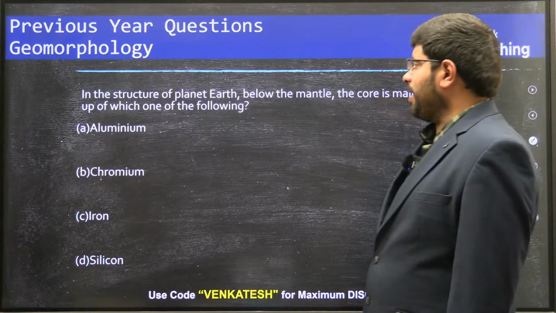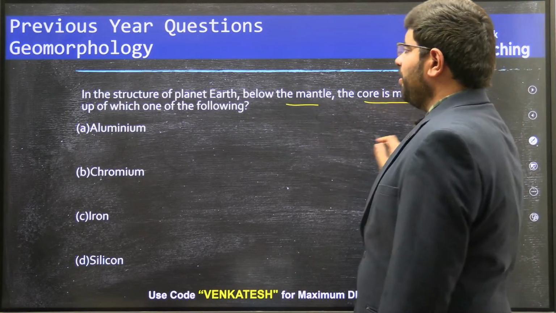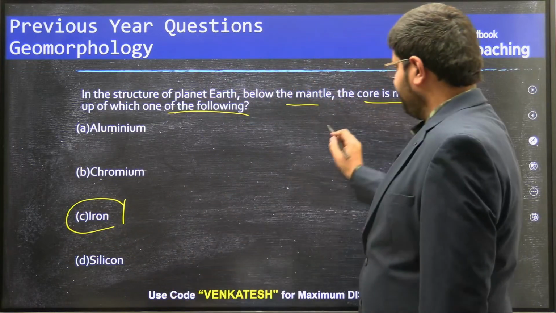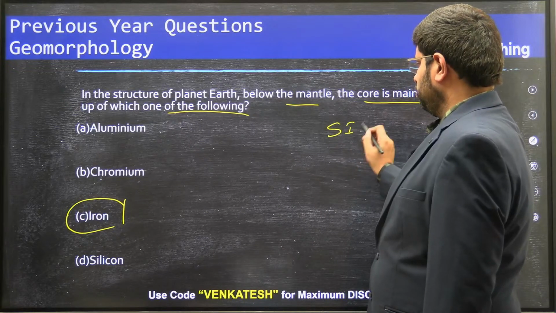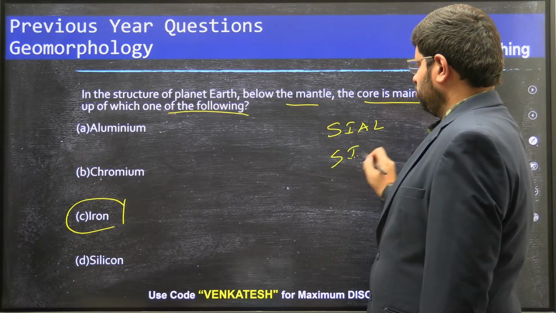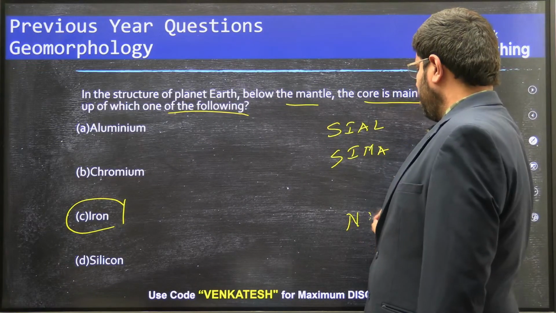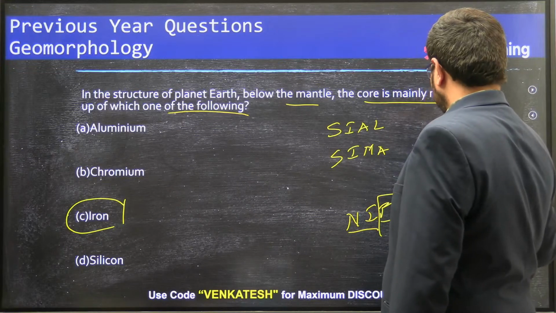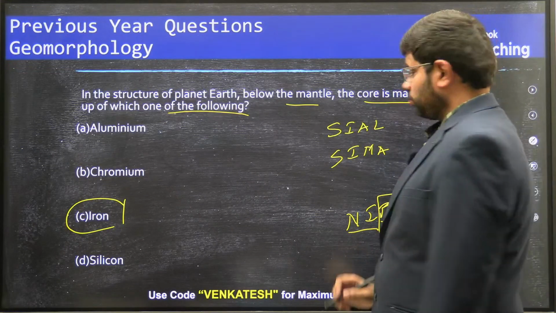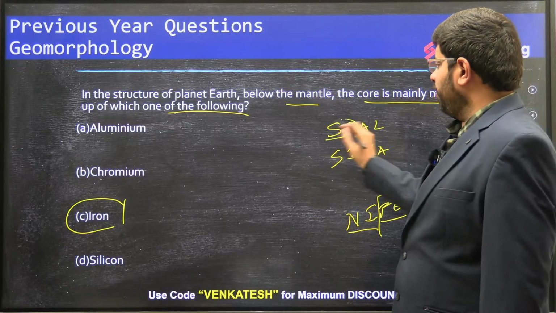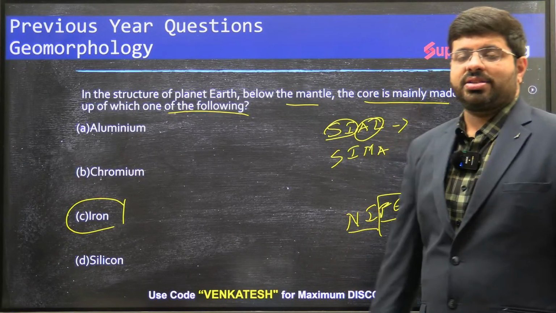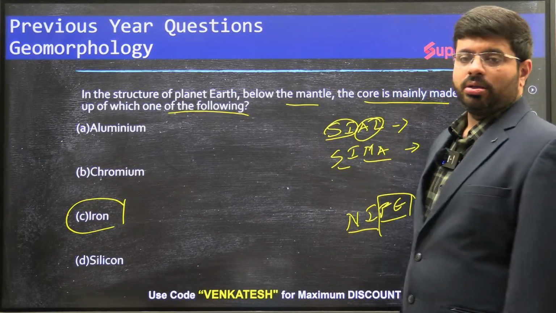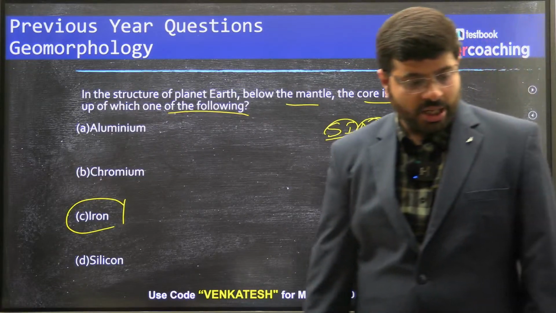In the structure of planet Earth, below the mantle, the core is mainly made up of which of the following? Iron. We all know the order. Sial, Sima, nife. Nickel and ferrous, iron. Core. Silicon and aluminium: continental crust. Oceanic crust: silicon and magnesium, as well as mantle. So you know this. So it should be the iron content.